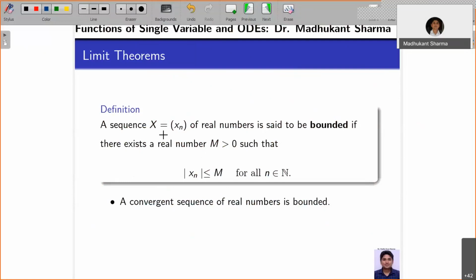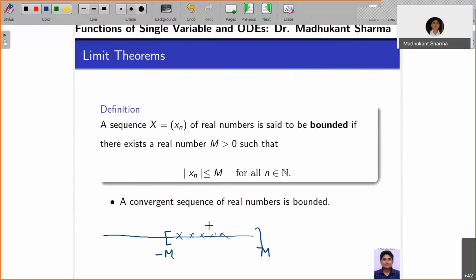A sequence x of real numbers is said to be bounded if you are able to identify a real number m such that mod xn is less than or equal to m for all n in N. So you have the sequence x1, x2, xn and so on, and you are able to identify a closed interval where it lies. It would be like an open disk or closed disk in the complex case, but here I should not use that, because the complex case is two dimensional. Here it is one dimensional, so it's a closed interval.